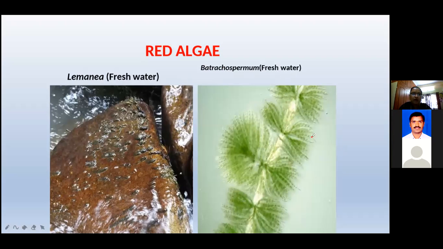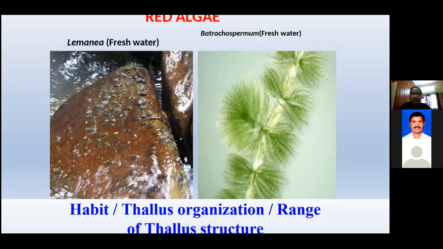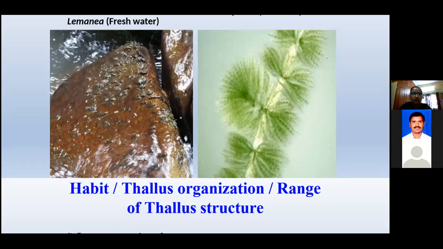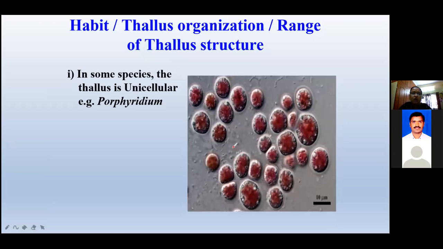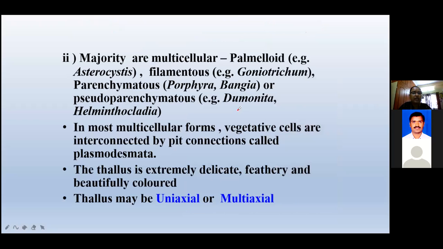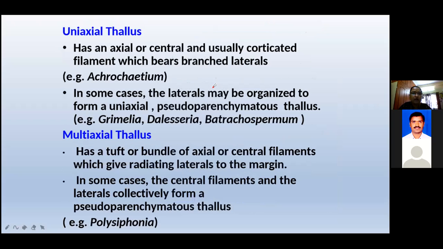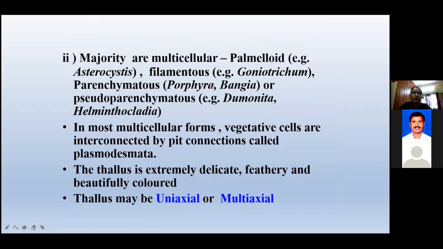Next one, ma. In habit, in some species it is unicellular, only some are unicellular. Porphyridium is unicellular, but all the others are multicellular. Which one is unicellular? Porphyridium. Only Porphyridium is unicellular, and the major ones are filamentous and multicellular. Multicellular filamentous, parenchymatous, pseudoparenchymatous. I'll explain now at the last time.